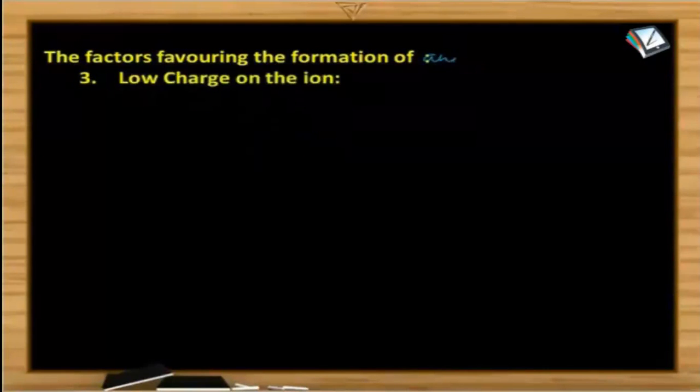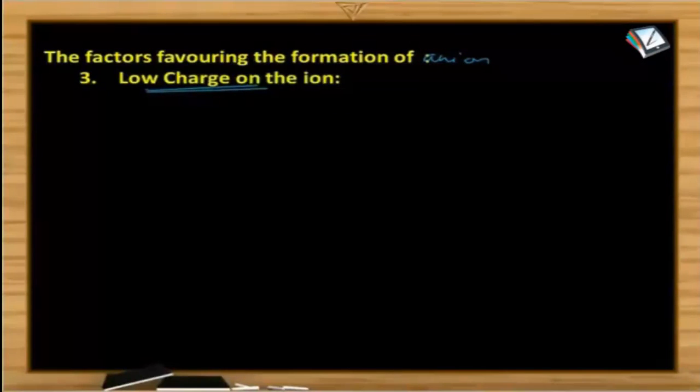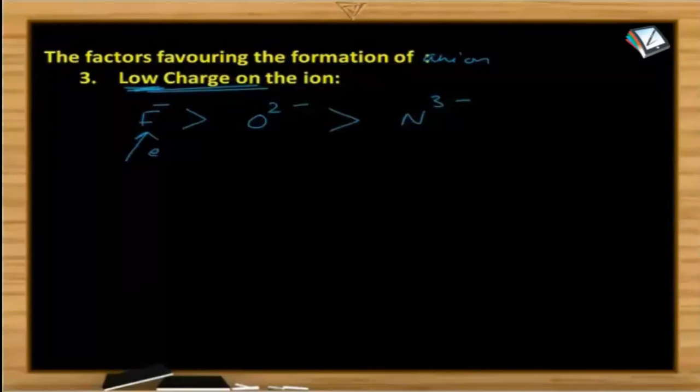Last factor for the formation of anion. It is again the same heading, charge on the ion. So both for cation and anion, in terms of charge on the ion, low charge is a favorable condition. Means when we take the case of formation of F minus, O2 minus and N3 minus ion, which is formed more easily? F minus ion is formed more easily than O2 minus ion, then N3 minus ion. Why is it so? Here it is accepting only one electron, here it is accepting two electrons, and it is a process where three electrons are involved.